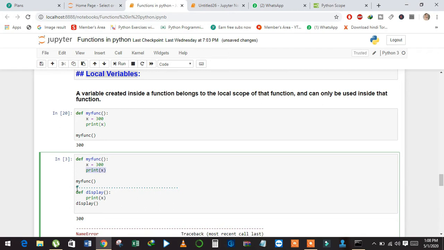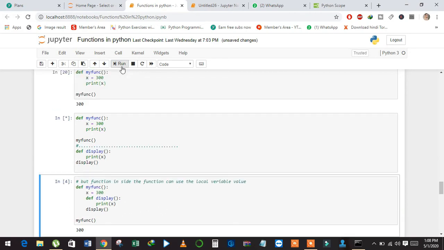Then I call the function, and next I created a second function, display, and then I use the x which is a variable of the myfunc function. And see here the result.